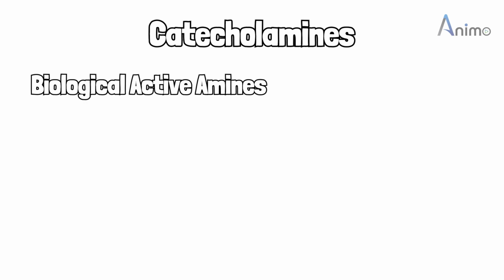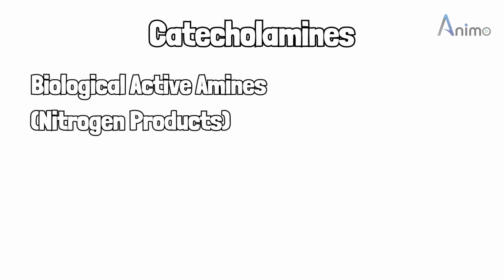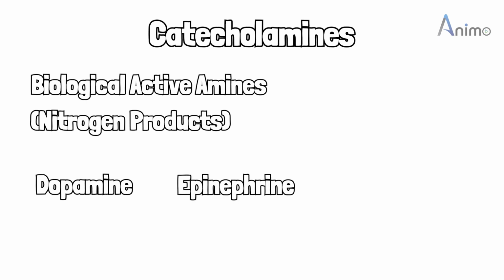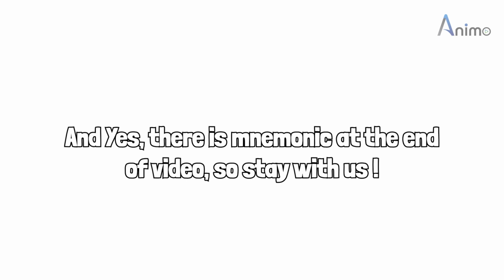Catecholamines are actually biologically active amines which are nitrogen products. These include dopamine, epinephrine and norepinephrine. All these have their own name with respect to their function. And yes, there is a mnemonic at the end of this video, so stay with us.